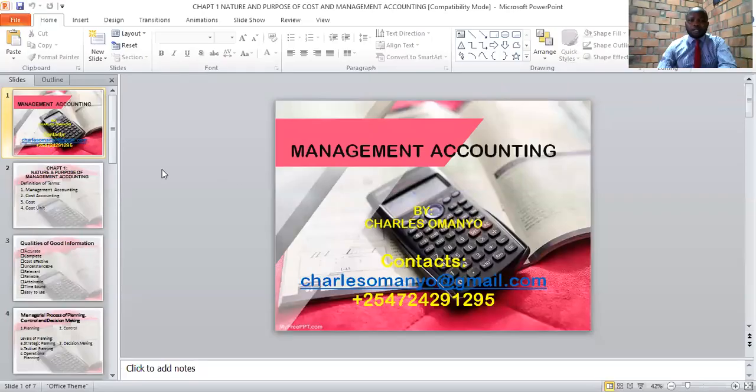The management accounting lesson that we are going to cover is relevant to professional accounting students pursuing either ACCA or CPA in different countries. Being our lesson 1, we will be covering the subject, nature and purpose of cost and management accounting. To start us off, we'll look at the different definitions of management accounting and other relevant definitions.